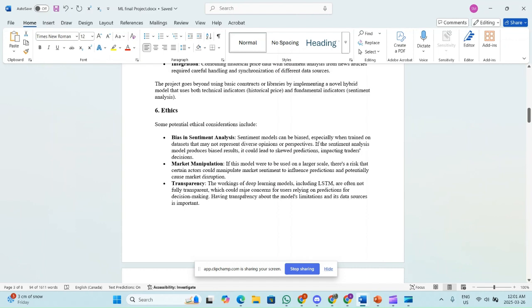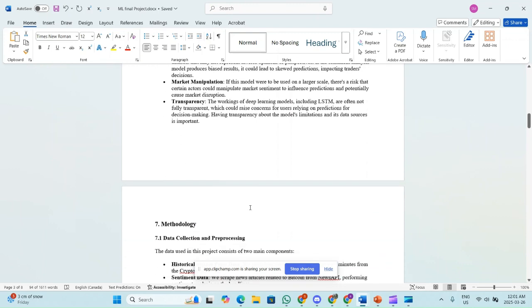Transparency. The working of deep learning models, including LSTM, are often not fully transparent, which could raise concerns for users relying on predictions for decision making. Having transparency about the model's limitations and its data sources is important.